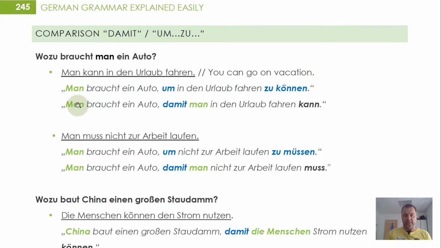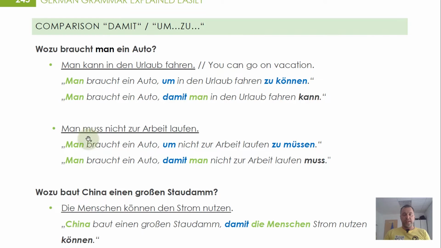We have the subject here is man and the subject here is man too. So we can use this version because it is both the same. Same thing here in the second example. Man muss nicht zur Arbeit laufen. Man braucht ein Auto, nicht zur Arbeit laufen zu müssen. So you need a car in order to not have to walk to work, or man braucht ein Auto, damit man nicht zur Arbeit laufen muss. So you need a car so that you don't have to walk to work.